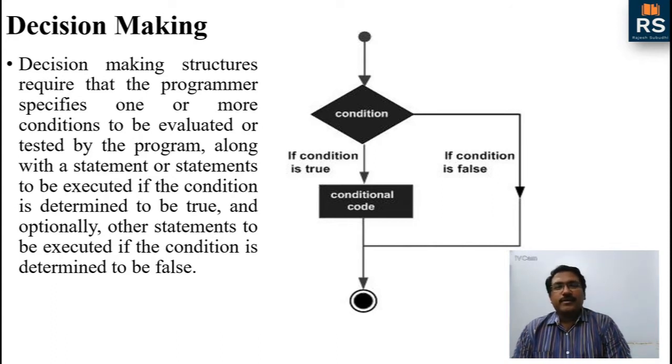So decision making is a process where the programmer has to decide, on the basis of a condition, whether to execute a statement or a number of statements. In C we have decision making statements, or commands. We will use if statements for decision making. So let us go and see what an if statement is and how it is written.